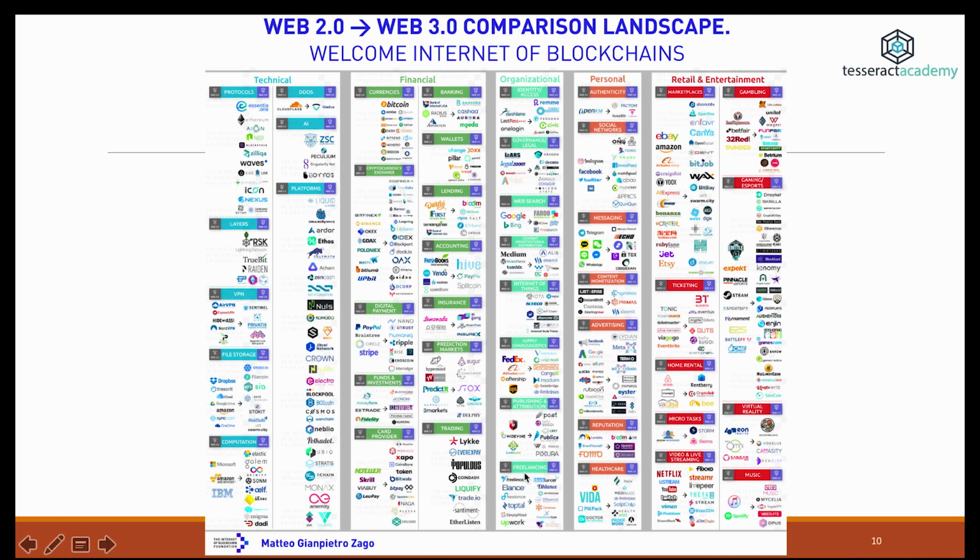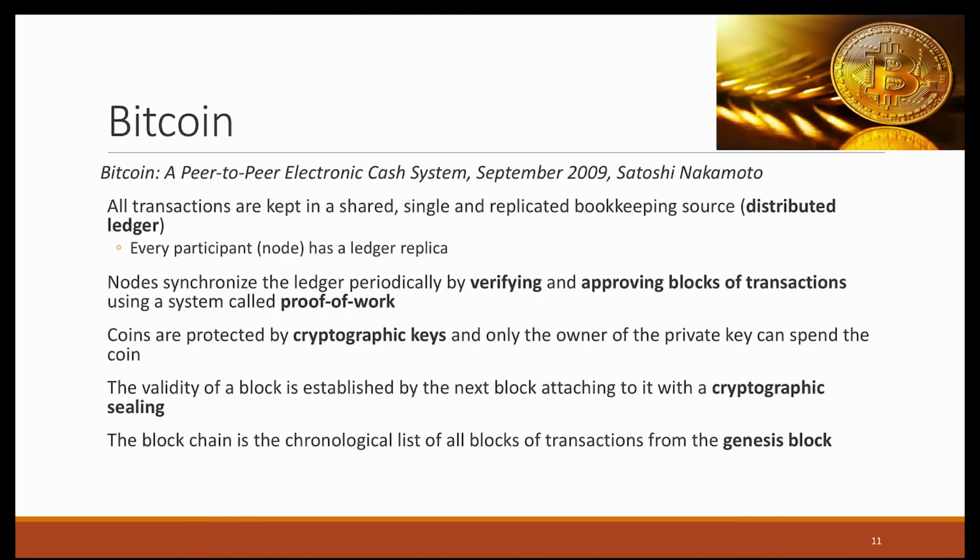So you can see here, for example, that for freelancing, we have VLANs and freelance, but now we're moving to FLANs, which is based on Ethereum. For computation, we're moving to Dfinity, for example, from Amazon, AWS, etc. Again, there are many people that believe in this vision, that the future of web is decentralized, and decentralization lies in blockchain. So now we're going to go through an overview of some of the most important blockchains and cryptocurrencies out there.